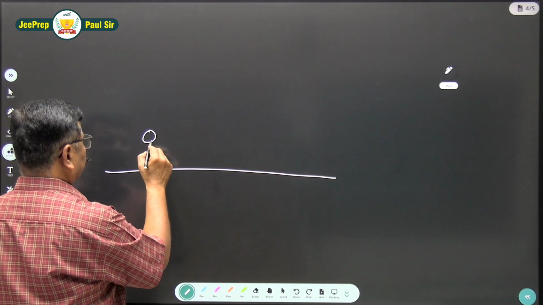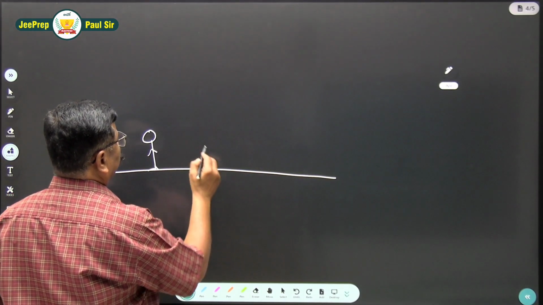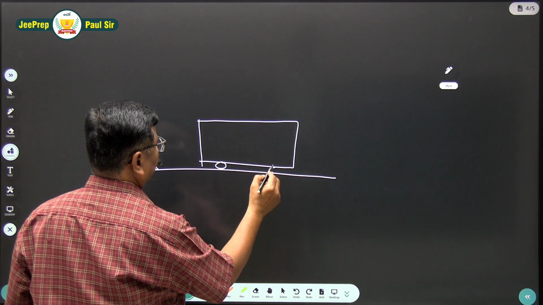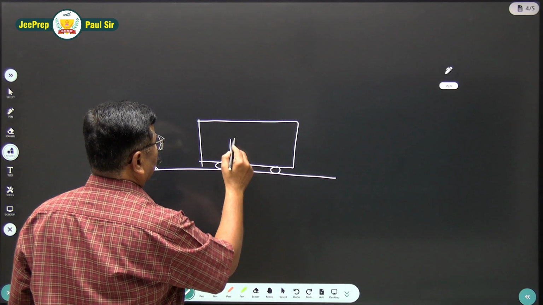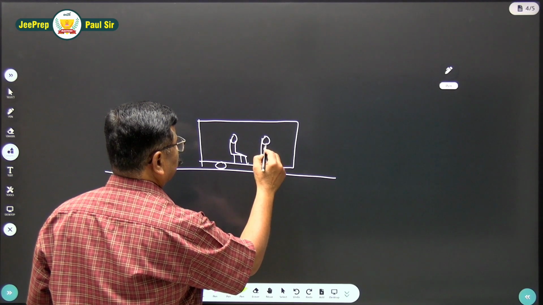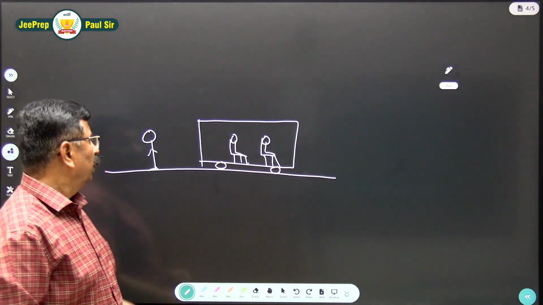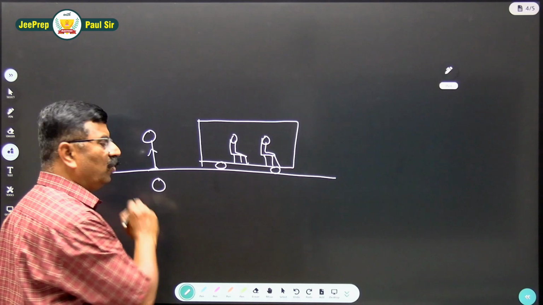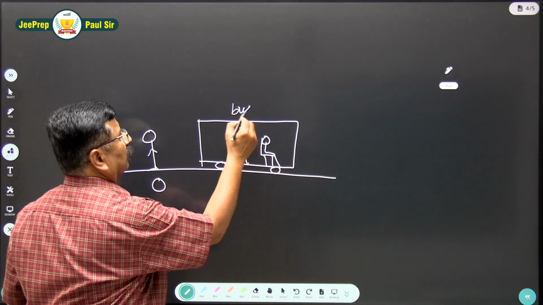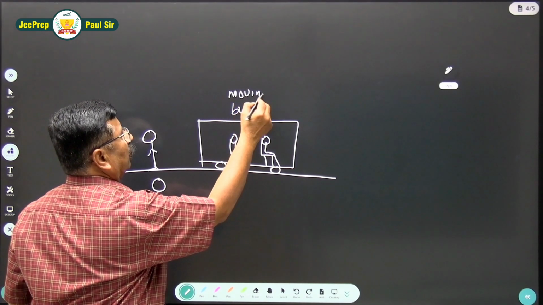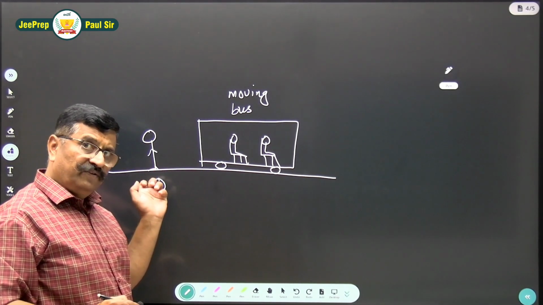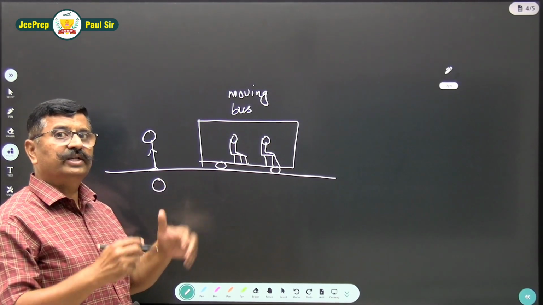Now with reference to this person O on the road, the bus is moving. So with reference to the person O, the bus is in motion.